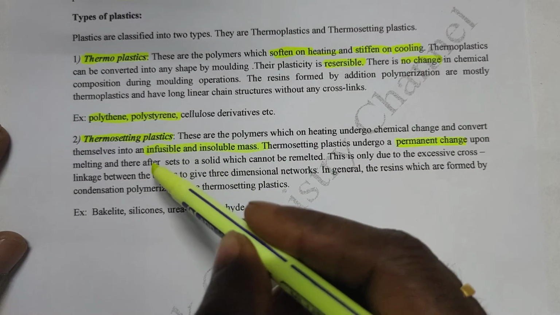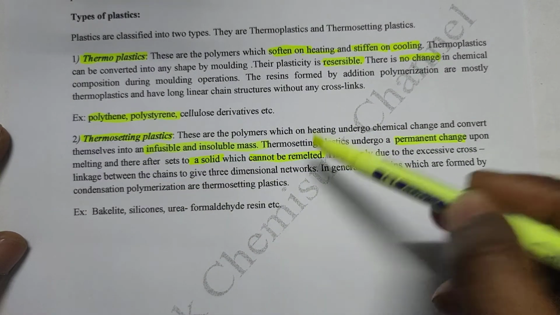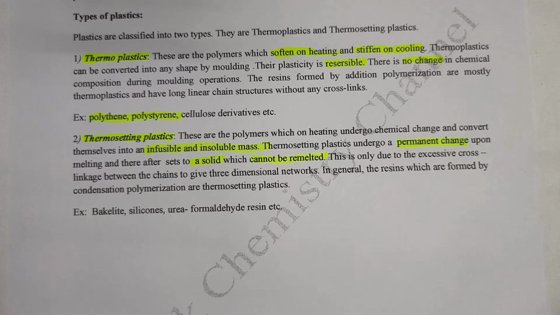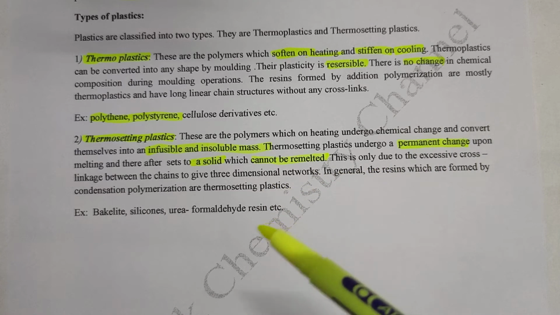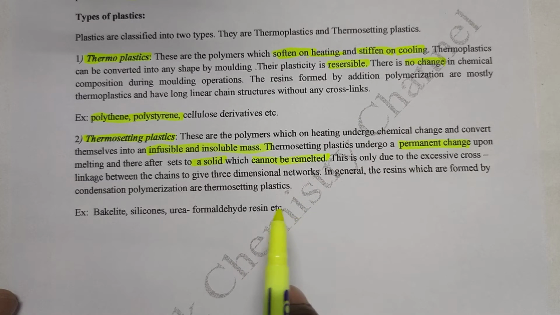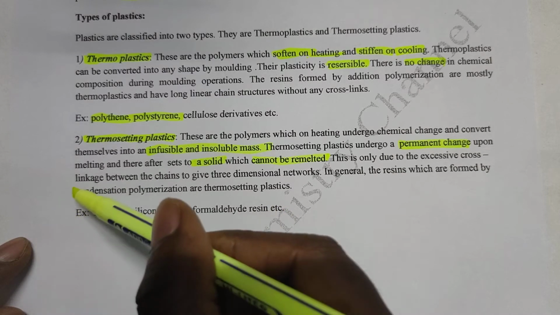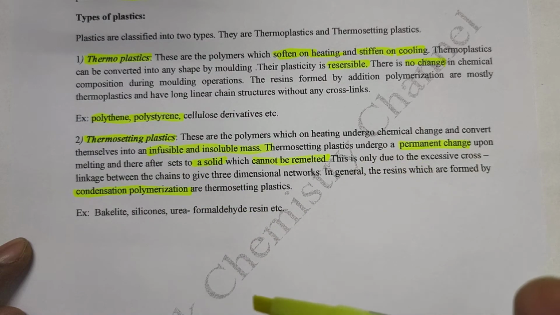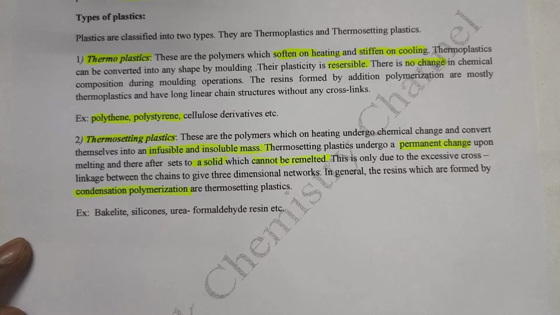After that they are converted into solids that cannot be remelted. This is only due to excessive cross linkage between the chains. Okay, so all cross linked polymers are examples of thermosetting plastics, right? So in general the resins which are formed by condensation polymerization are thermosetting plastics. Thermoplastics are formed mainly by addition polymerization and thermosetting plastics are formed only by condensation polymerization.